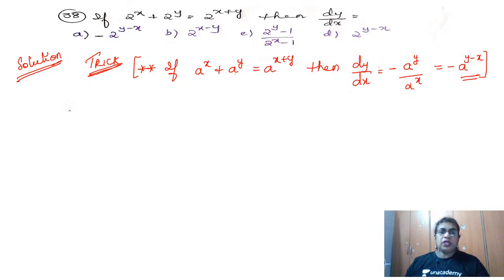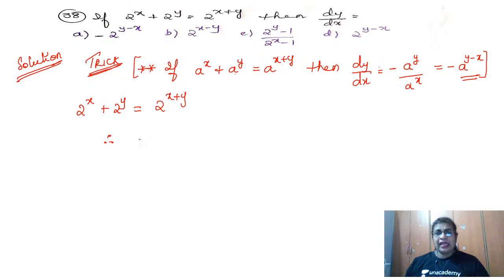So what is our question now? Our question is given 2 power x plus 2 power y is equal to 2 to the power x plus y, and it is exactly the same as the trick which is given to you. So what is the only difference? In place of a, I have the constant 2. So what is my answer then?